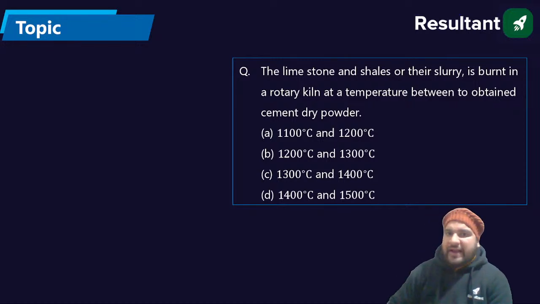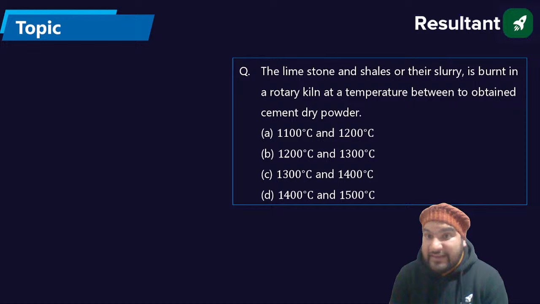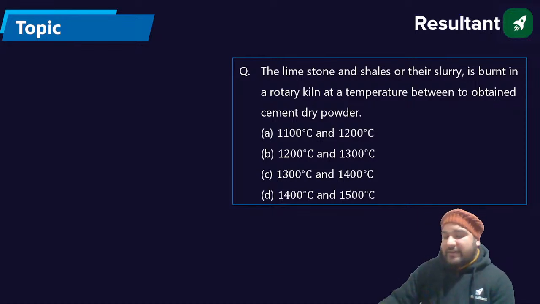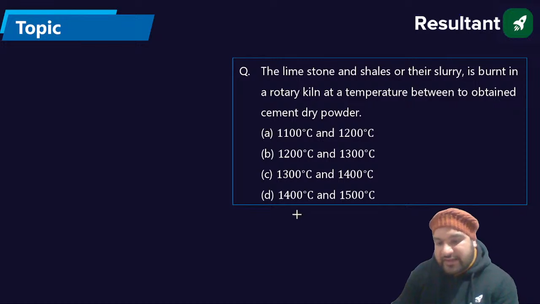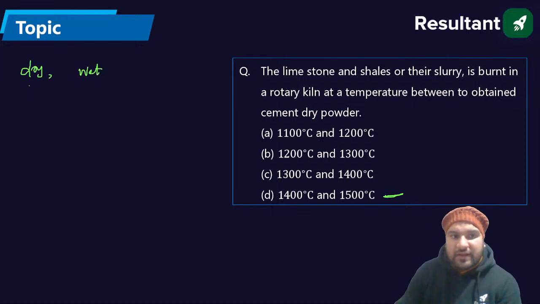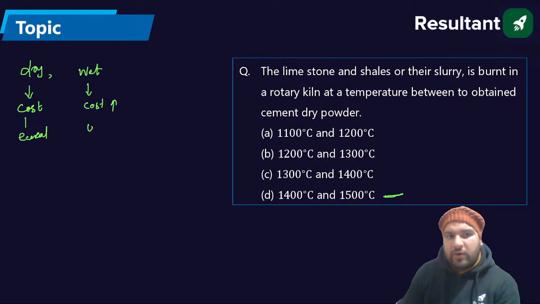The limestone and the shales or the slurry is burnt in rotary kilns at a temperature to obtain cement dry powder. In the case of the dry process, the temperature remains 1400 to 1500 degrees Celsius. Remember, here the cost is low, so it is economical. In the wet process, the cost is high, so that is the uneconomical process.